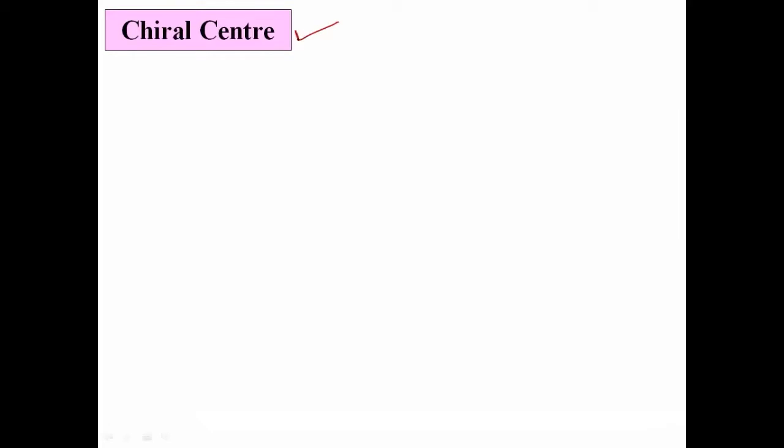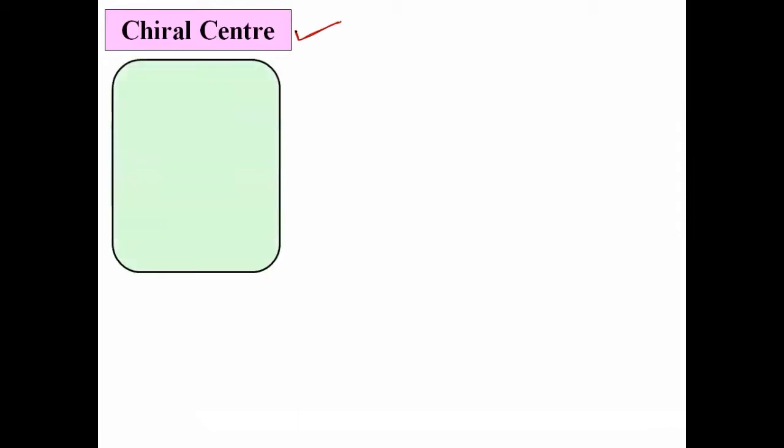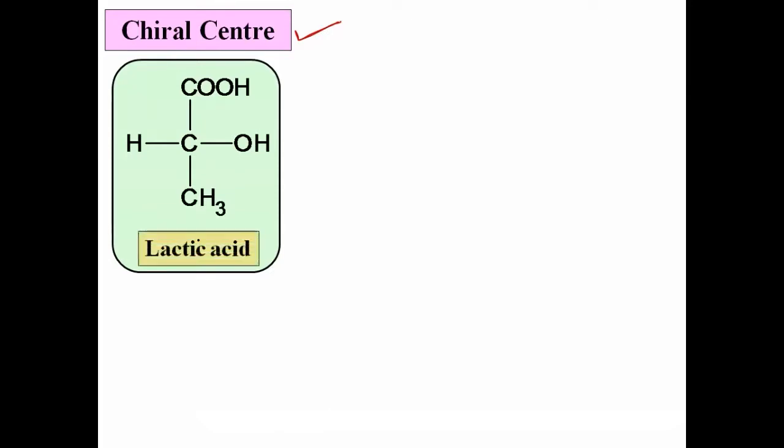What is meant by chiral center? आपण यामधली पहिली महत्वाची कंडिशन बघूया. What is chiral center? The molecule should possess at least one chiral center, then it is optically active. Let us see a simple example of an organic compound. Okay, this is the example of an organic compound.